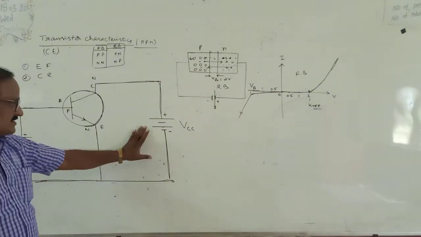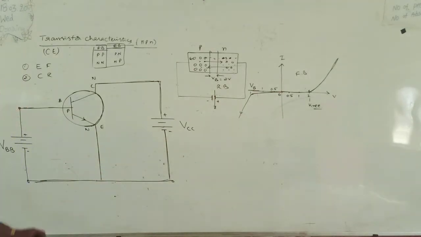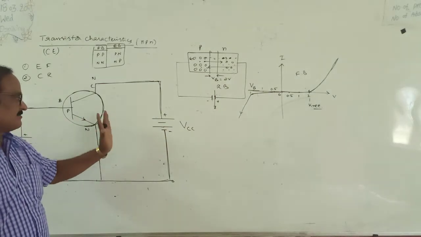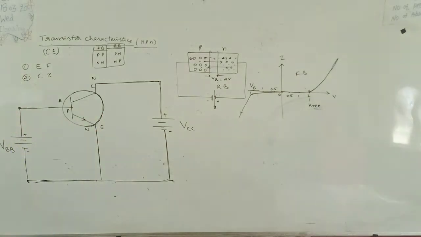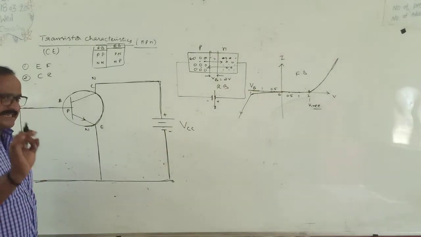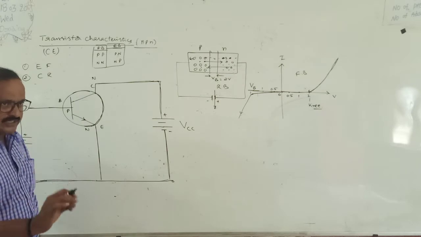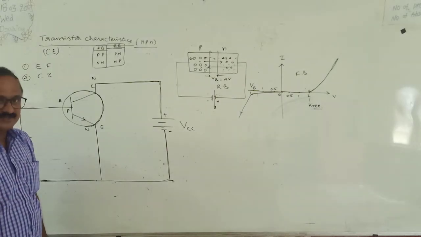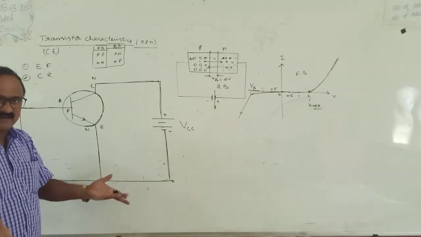These two batteries, one of them connected in the input region, will cause the forward bias of the emitter diode. The second one causes the reverse bias of the collector diode. Okay. So characteristic means how the current through the diode changes with respect to applied potential difference, and a graph is drawn. That is the critical value.